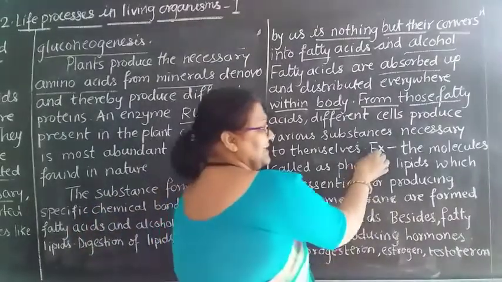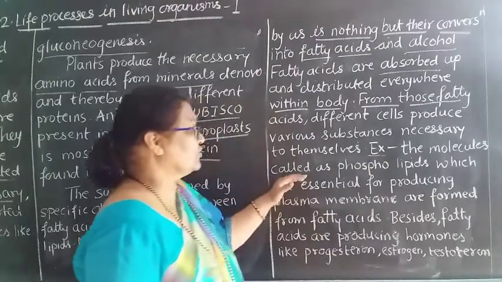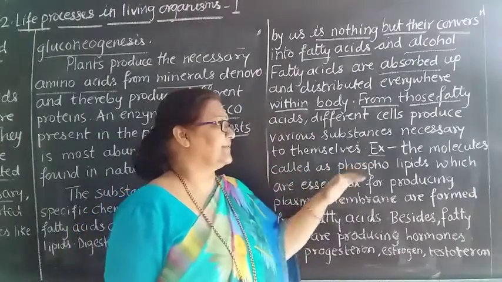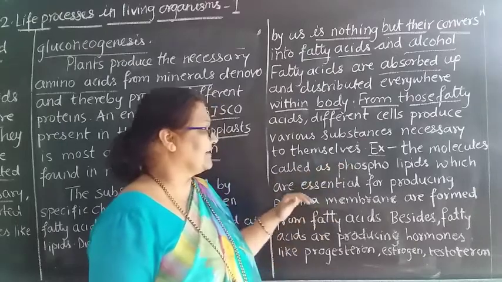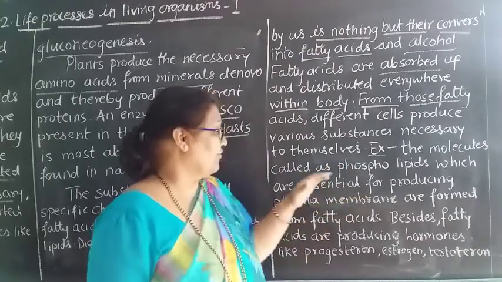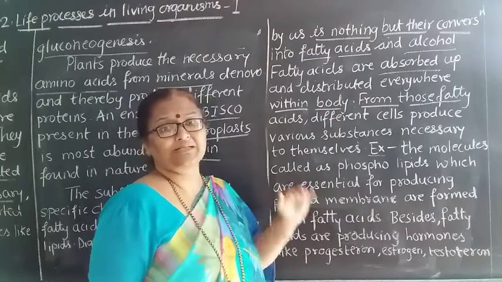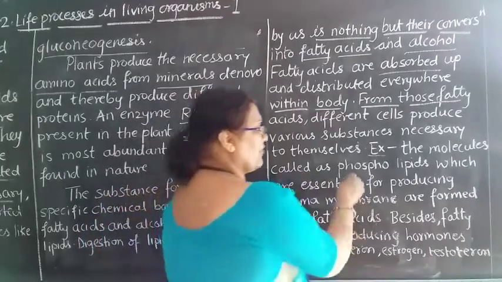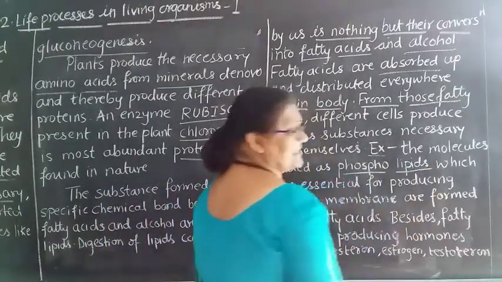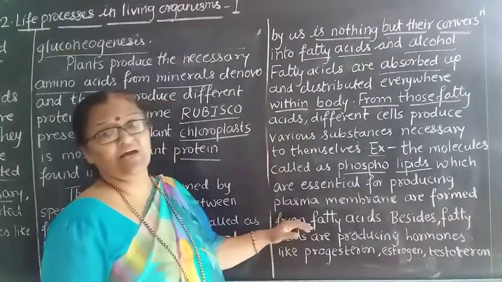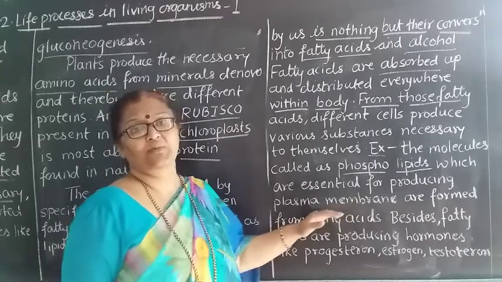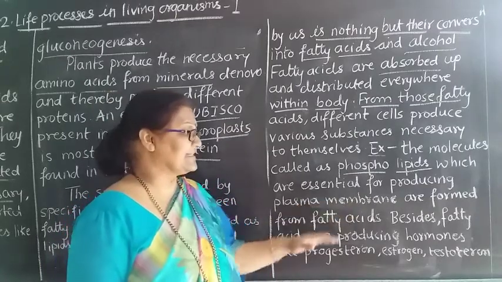See here, for example, the molecule called phospholipid, which is essential for producing the plasma membrane, is also formed with the help of fatty acids.